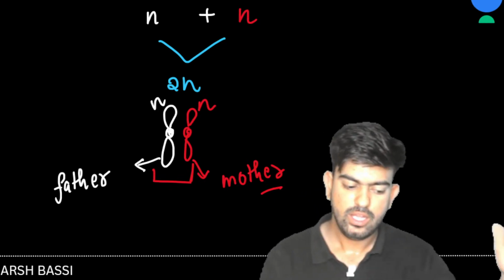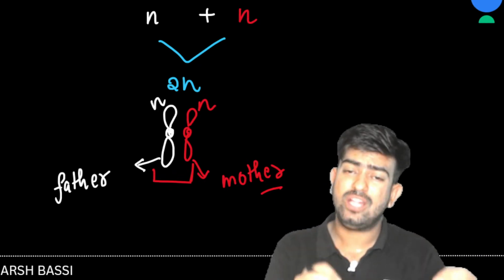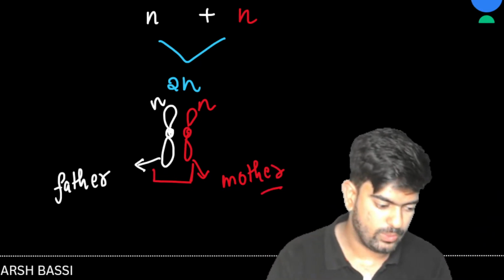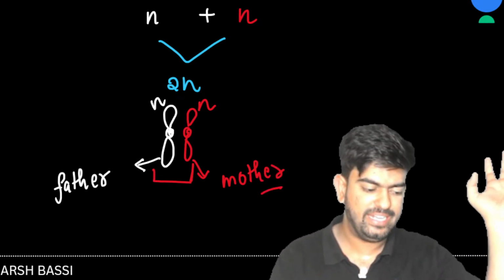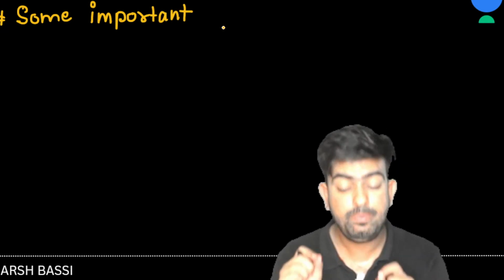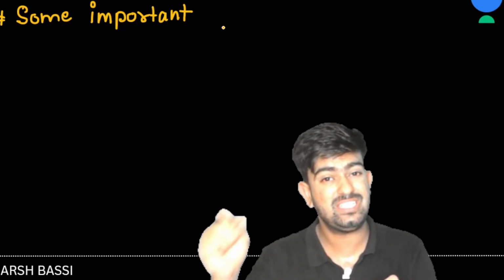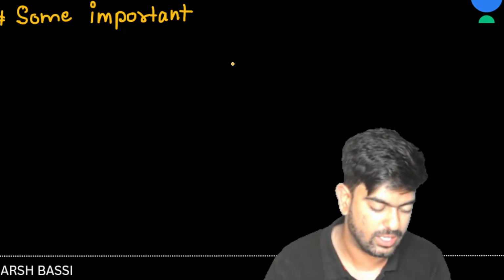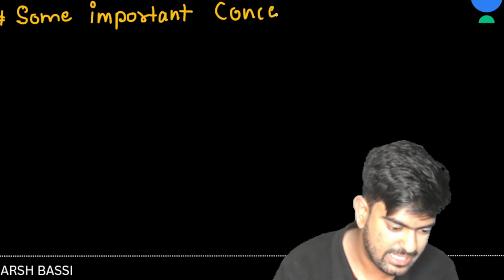So we discussed father, we discussed mother, and we saw how N plus N is becoming 2N. Now this was very easy. We have read this in class 10th also. Here, we are going to understand some basic concepts which you really want to know, and this will be very informative. After this video, you will never be confused about what is 2C, what is C, what is N, what is 4N. Everything will be cleared. So let's discuss some important concepts here.